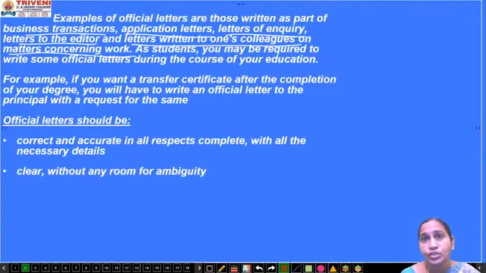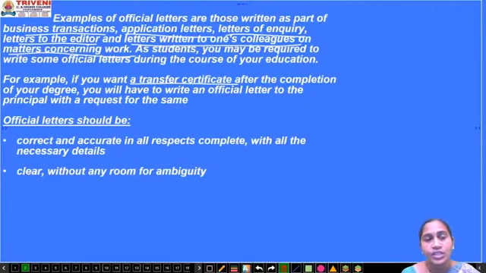As a student, you may also need to write an official letter to your principal regarding some documents or certificates. For example, if you want a TC certificate after the completion or in the middle of the degree, you have to write an official letter to the principal requesting him to issue a transfer certificate.